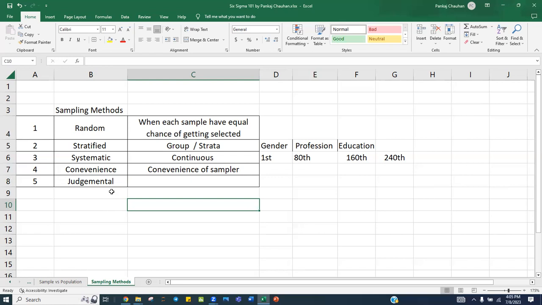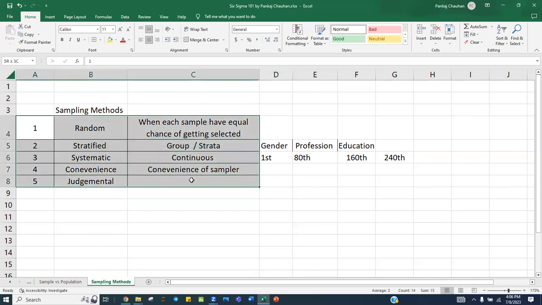Or suppose one particular vendor supplies you regularly, and you are judgmental that the person will always keep the defective parts at the back so that we cannot reach them, and the material will pass. So you specifically pick up the sample kept at the back. Or, when you have a prejudice about a person or thing, and you are biased about the sample and pick it from that population, being biased is your judgmental sampling. So these are the main sampling methods.